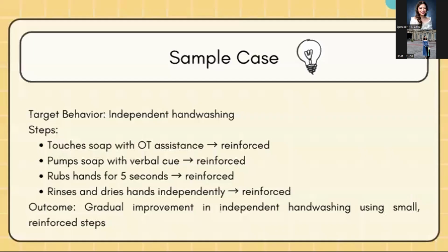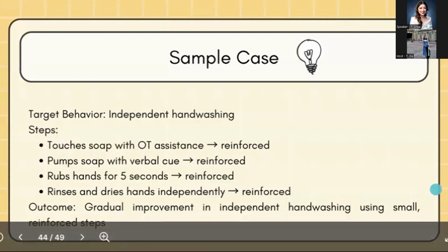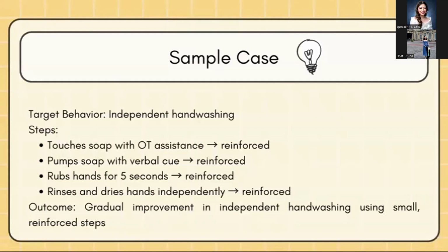So our hint here is reinforcing each small step that they can currently perform while gradually increasing expectations. Some are commenting.